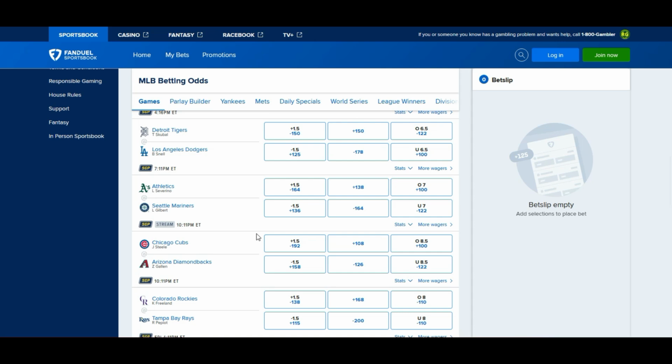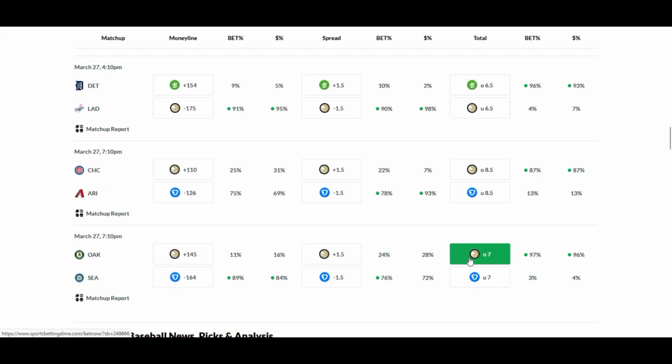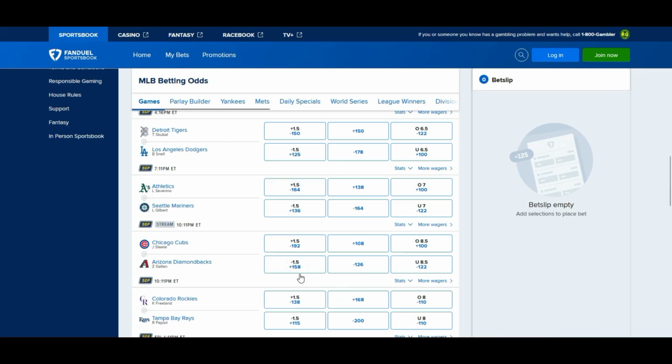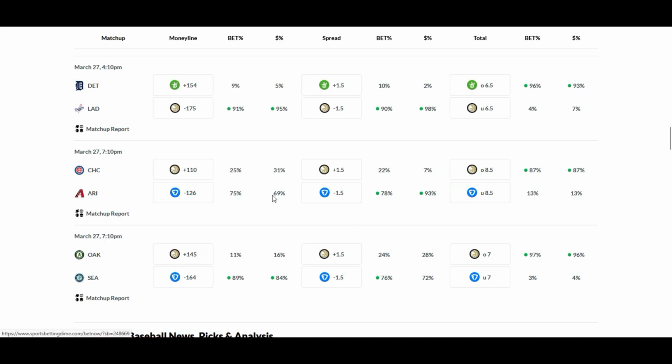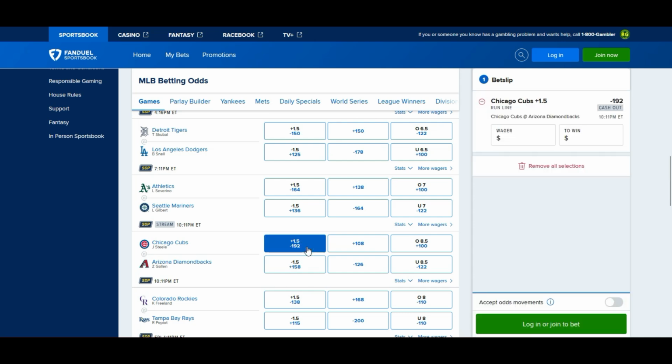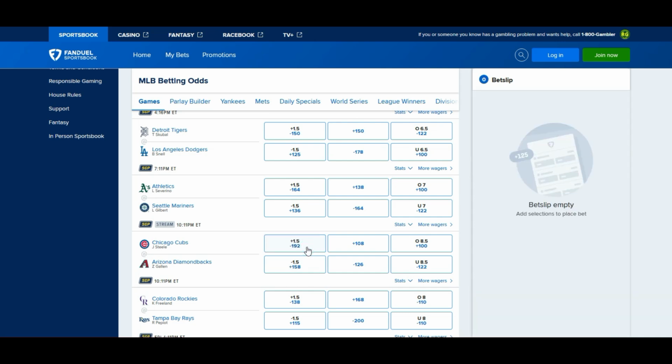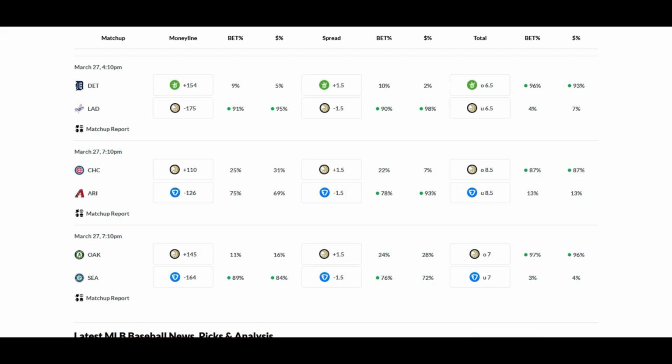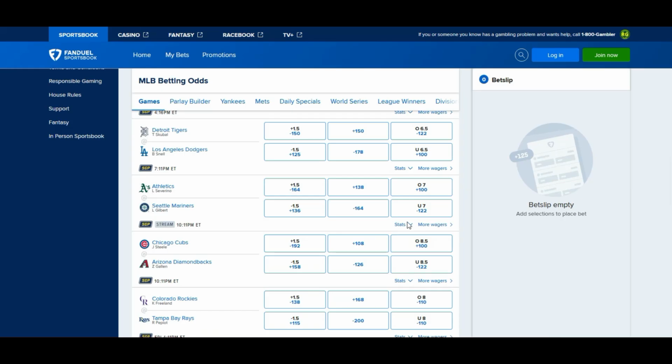Cubs versus Diamondbacks. Plus 108 for the Cubs, minus 126 for the Diamondbacks. Let's see where the money is going. Over 69% going with Arizona at that minus 126 cost. 93% going with them on the run line at plus 158. They're looking to cash that out. Probably not going to have it. There's another high, minus 192, another high cost for a spread at that plus 108. The Cubs are at plus 108. 31% of the money going with them on that one.